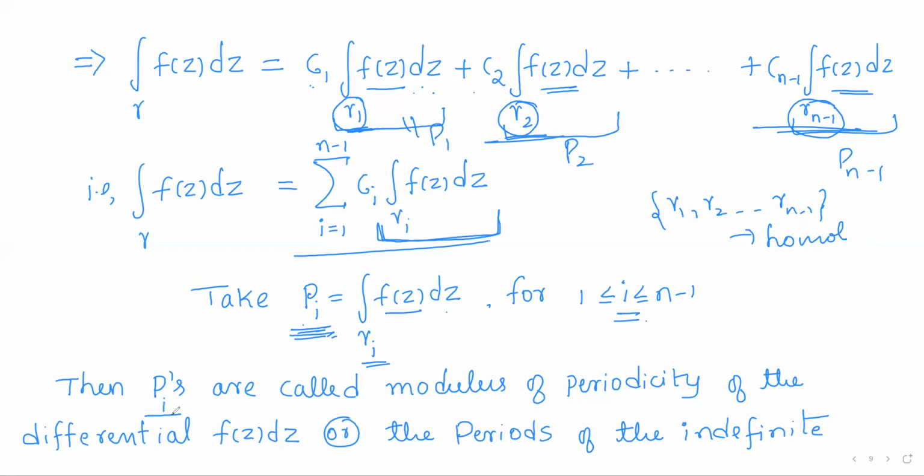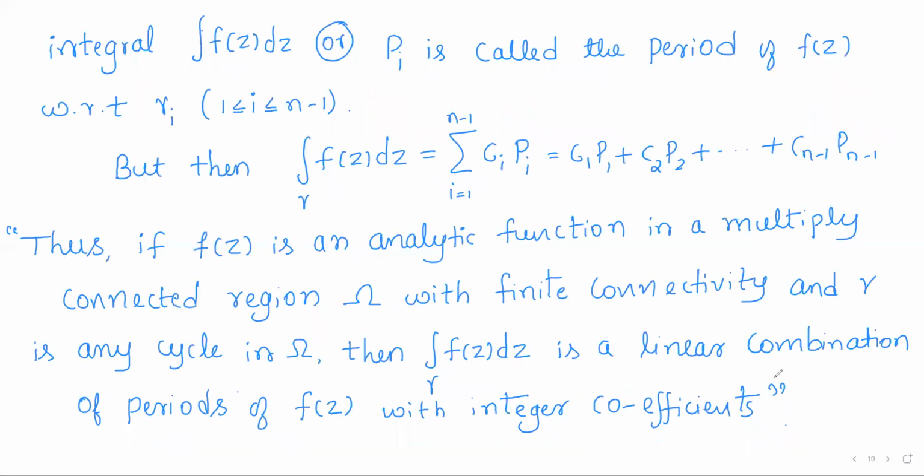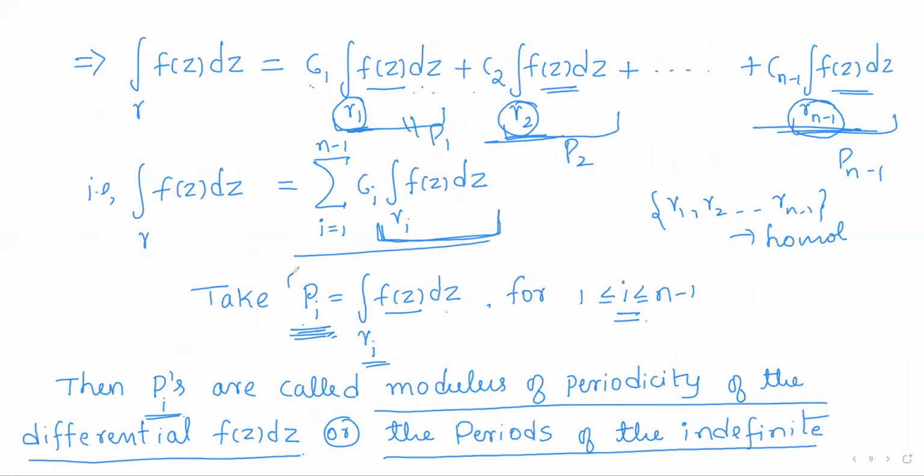Then these numbers pi are called the moduli of periodicity of the differential f of z dz, or the periods of the indefinite integral of f of z dz. In simple words, the number pi is called the period of f of z with respect to the homology basis element gamma i.